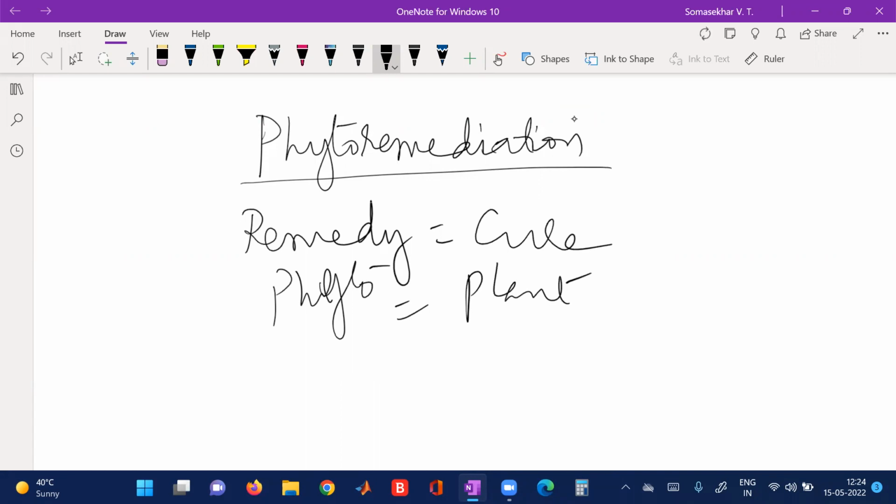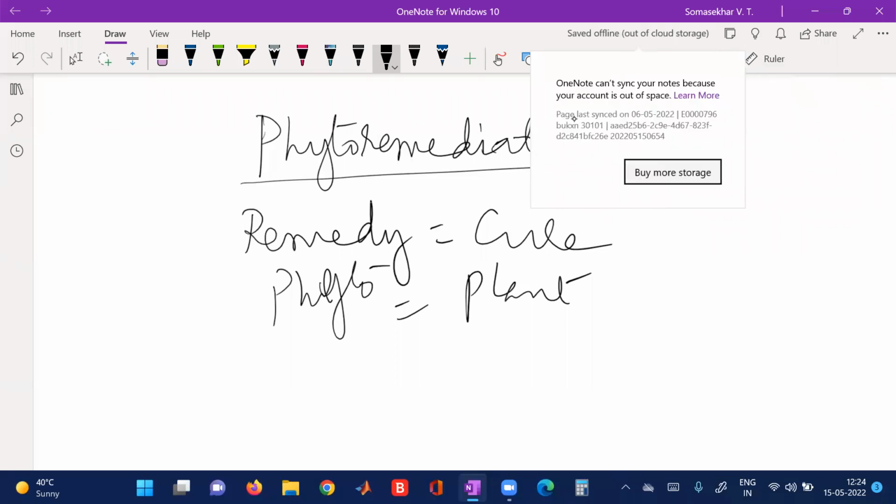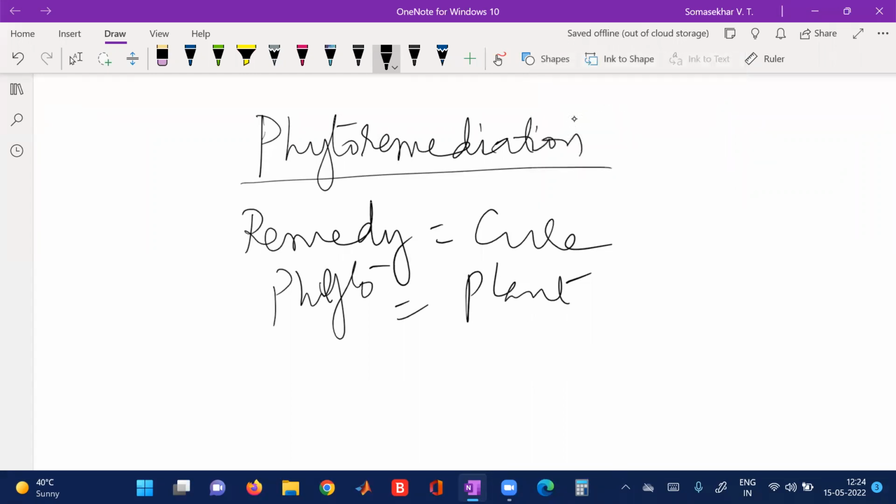What is the cure that is caused by the plants? Nothing but the technology that is using living plants to clean up the environment. The technology of using green plants and the related associated microorganisms for the cleaning up of the environment is known as phytoremediation. Phytoremediation means the technology of using living plants as well as some of their associated microorganisms to clean up the environment.